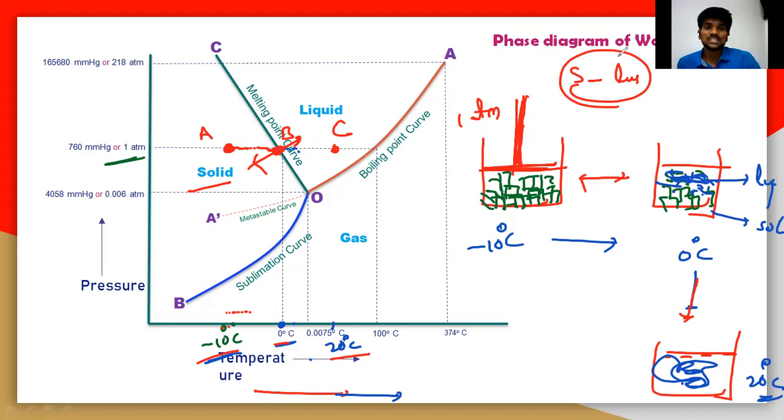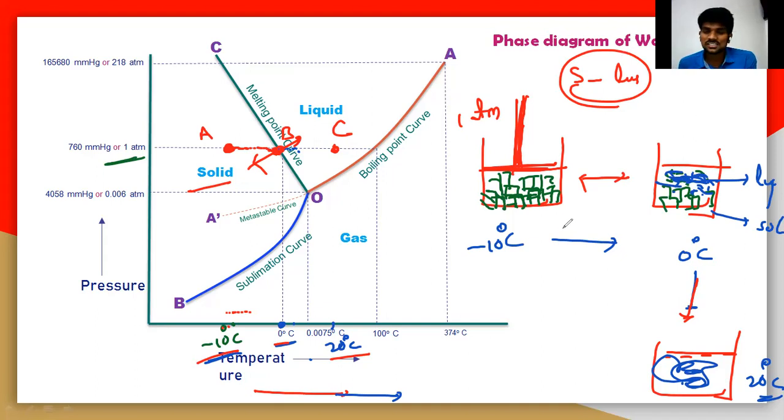It is not possible that within a second all the ice molecules can be converted into liquid. The solid ice particles cannot convert directly into liquid within 1 second at a particular temperature. Actually it is a slow process. The solid can be converted into liquid.